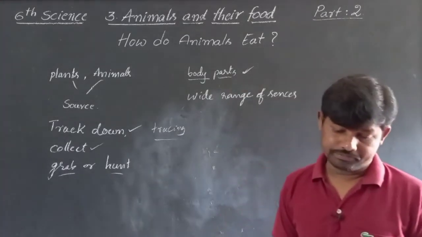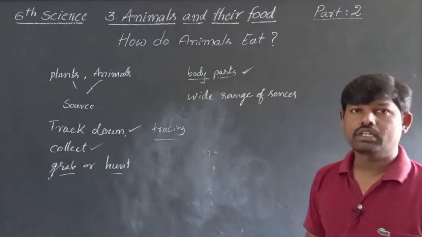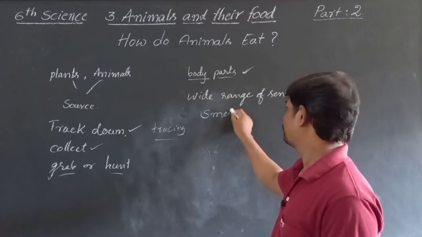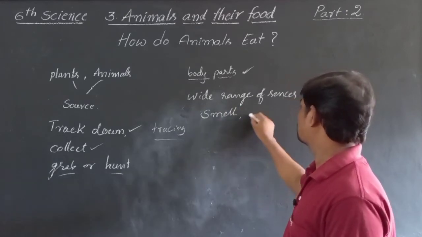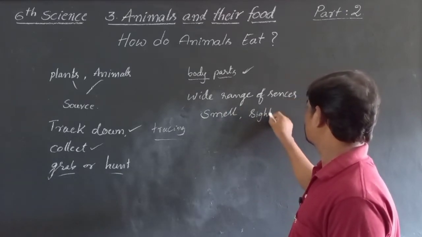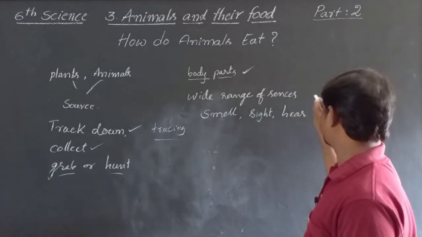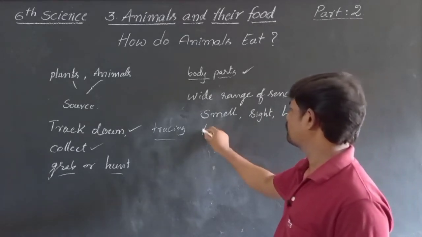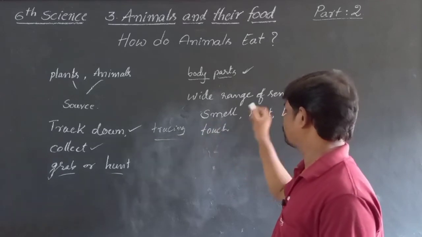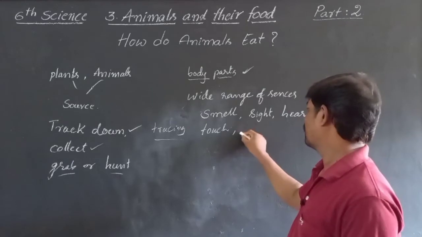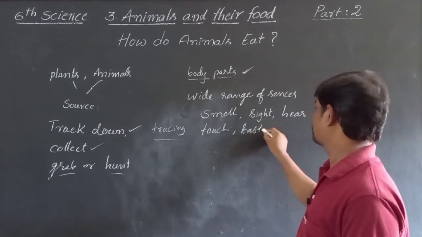Senses like, some animals depend on smell, some depend on sight, some on hearing, some on touch and taste.